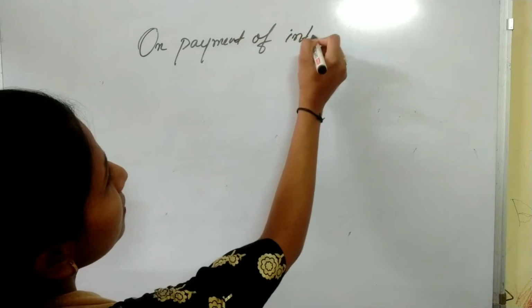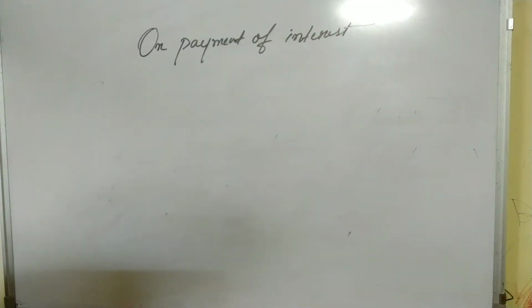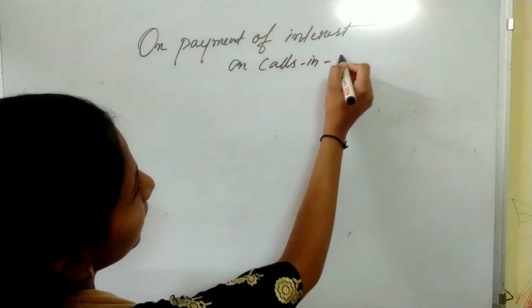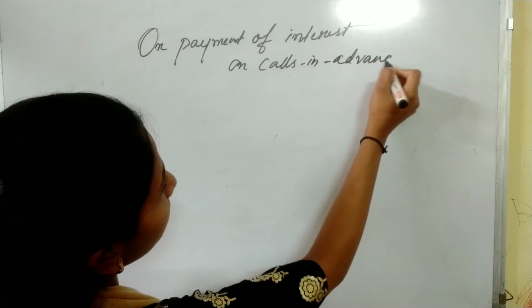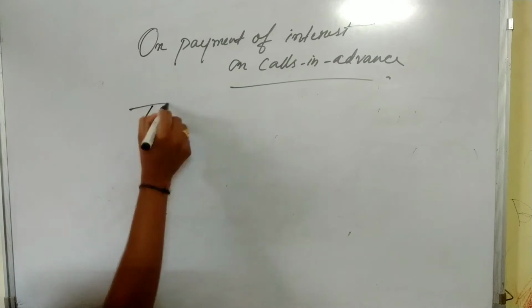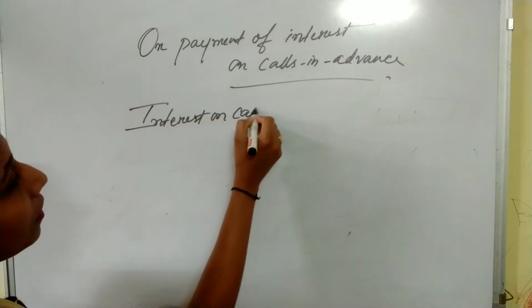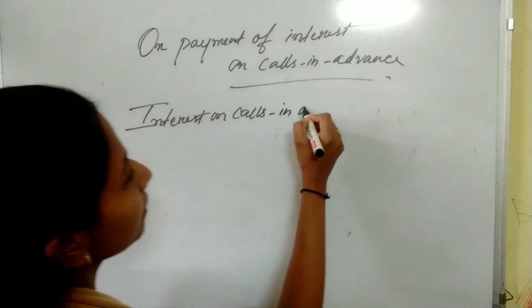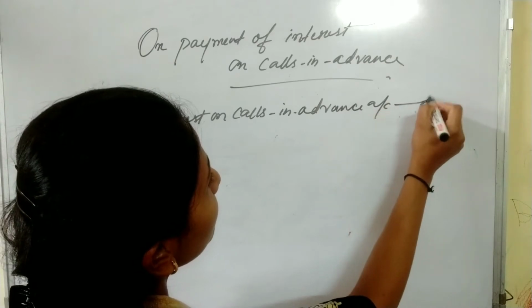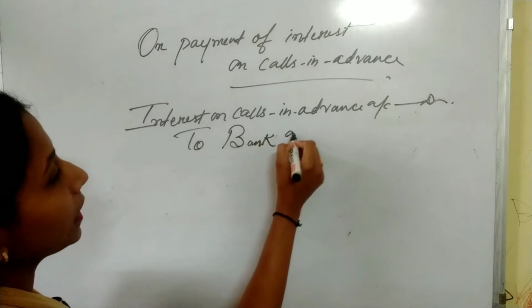On payment of interest on calls in advance, the journal entry is: interest on calls in advance account debit, to bank account.